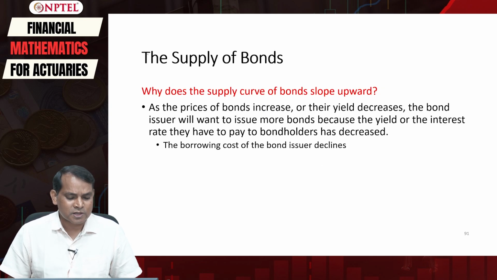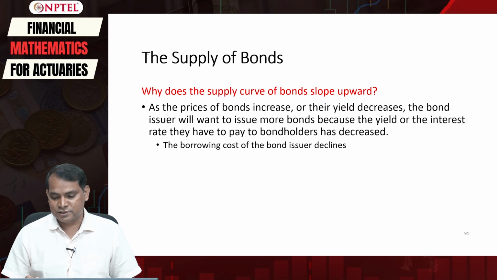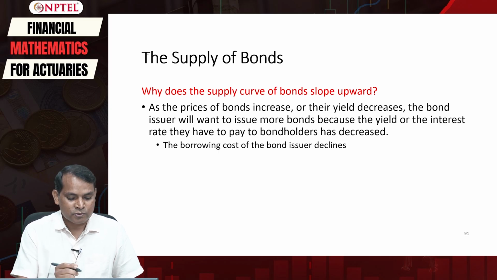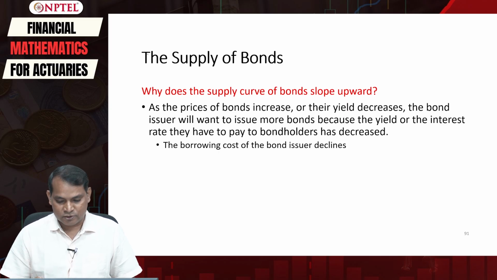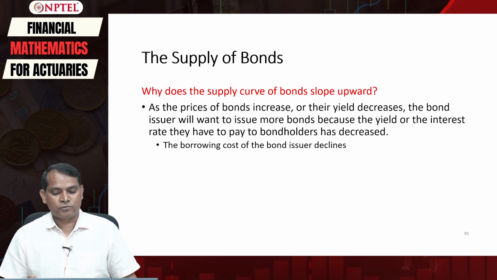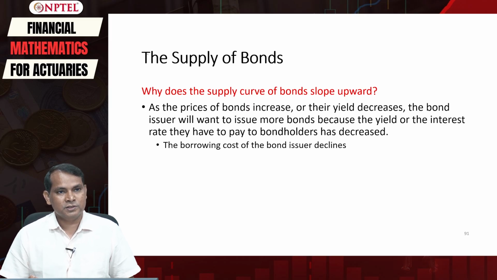But first, let's understand why the supply curve of the bond slopes upward. Remember, we have drawn a supply of bond curve that slopes upward, but why? The answer is very simple. As the price of the bond increases, or its yield decreases, the bond issuer will want to issue more bonds, because the interest rate they have to pay to the bondholder has decreased.